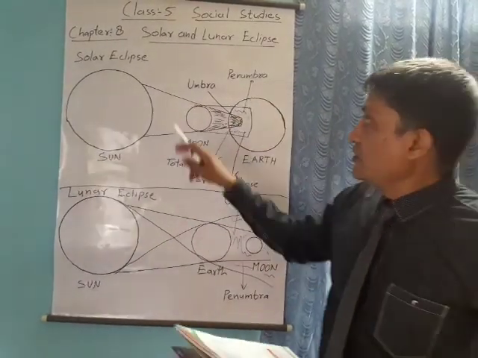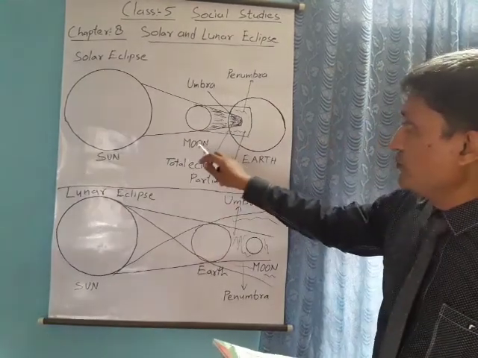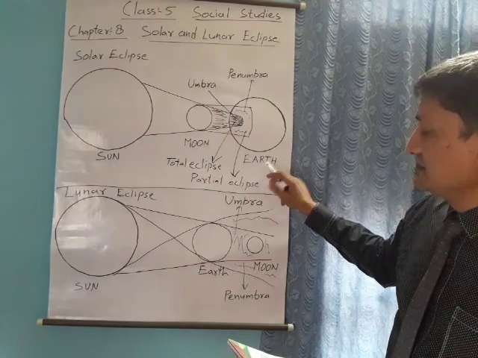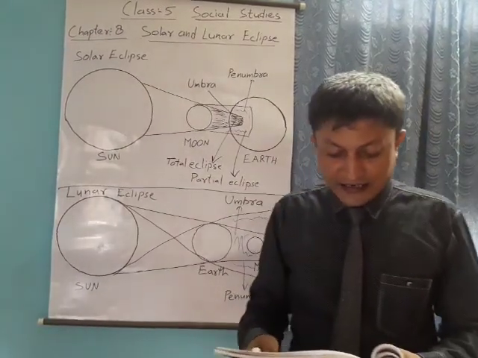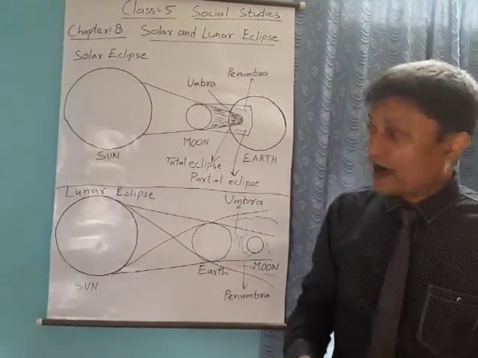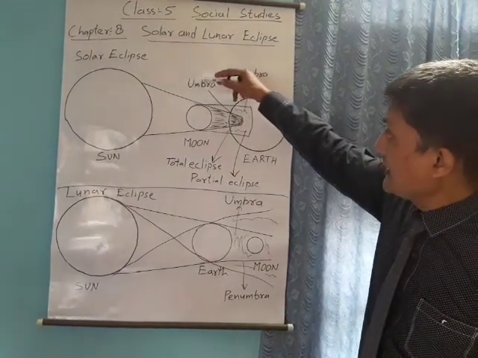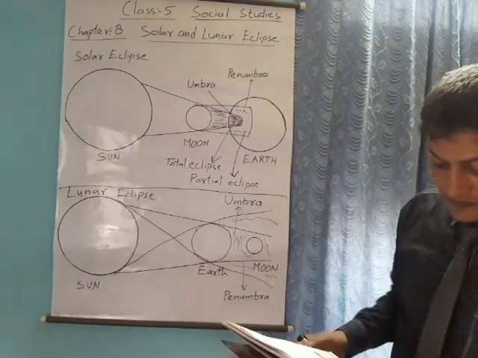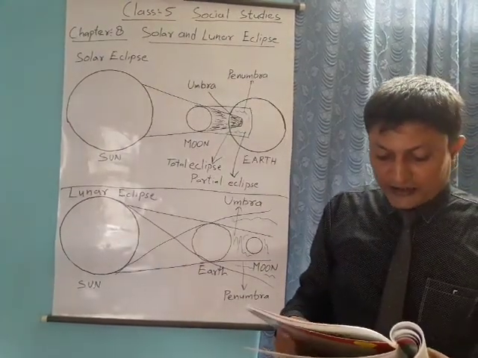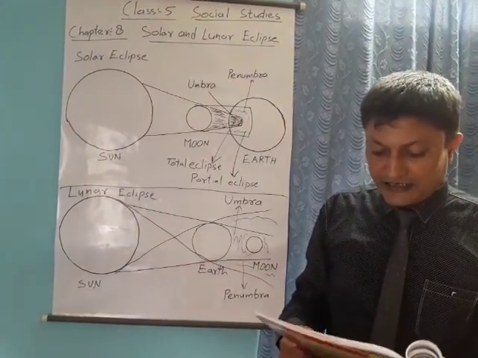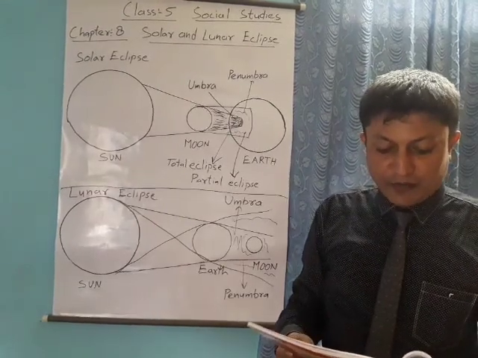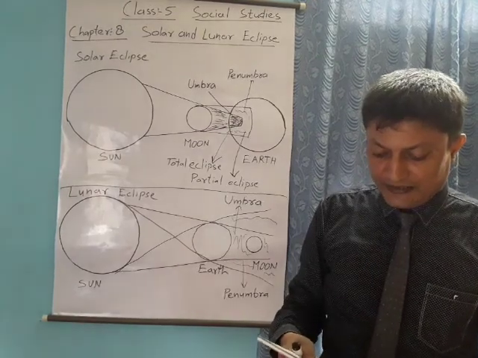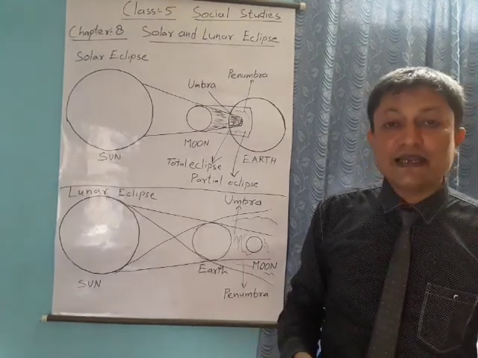Now children, a solar eclipse occurs when the moon comes between the sun and the earth. The dark center part of the shadow is called the umbra. The shadow gets smaller as it reaches the earth and covers only a small part of the earth. This is called a total solar eclipse. This happens only once in every 18 months.